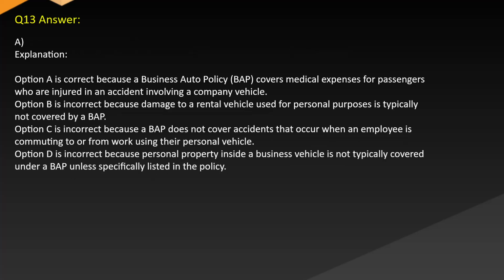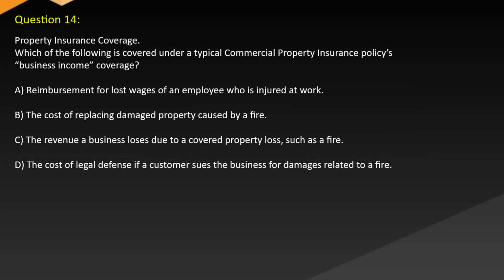Answer A. Explanation. Option A is correct because a business auto policy, BAP, covers medical expenses for passengers who are injured in an accident involving a company vehicle. Option B is incorrect because damage to a rental vehicle used for personal purposes is typically not covered by a BAP. Option C is incorrect because a BAP does not cover accidents that occur when an employee is commuting to or from work using their personal vehicle. Option D is incorrect because personal property inside a business vehicle is not typically covered under a BAP unless specifically listed in the policy.